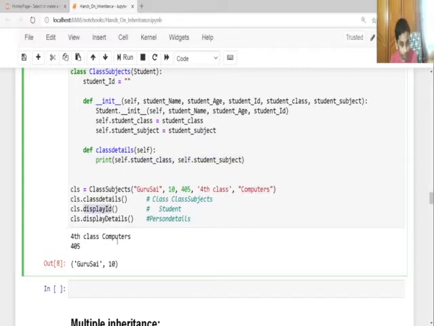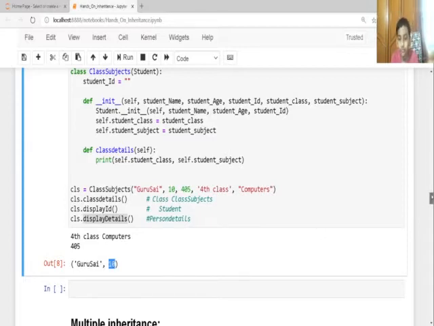Display ID has the student ID, so it executed that the ID is 405, and display details has the student name and student age, so it executes Guru Sai as the student name, 10 as the student age.